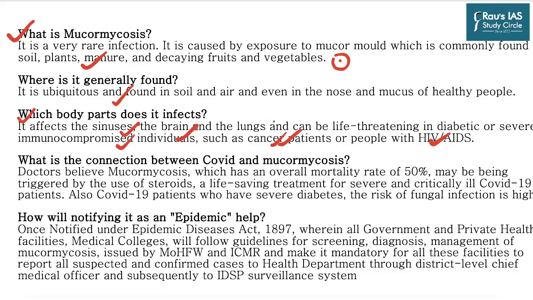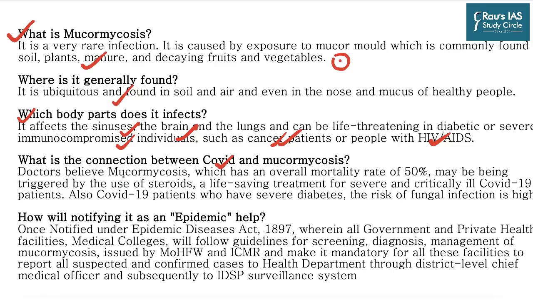So we are surrounded by it, but we are not getting infected because of our strong immune system. But as soon as there is some condition in our body, for example diabetes, uncontrolled blood sugar, or HIV which has turned into AIDS, or cancer, then the person's immune system is compromised and this mold starts to take over the body. Now, why are we having increased cases of black fungus in the aftermath of the COVID-19 pandemic? That is because of two important reasons.